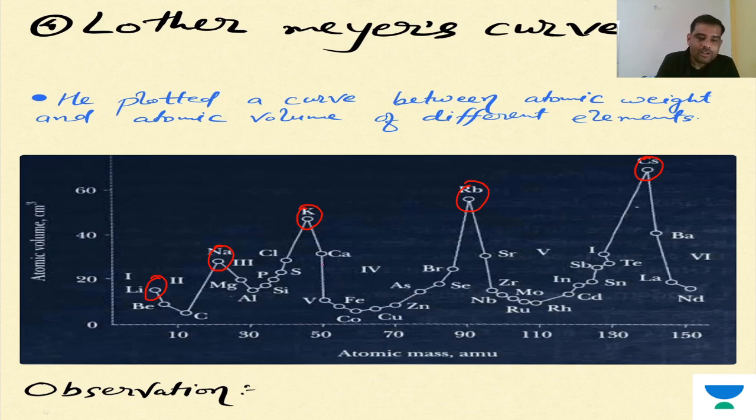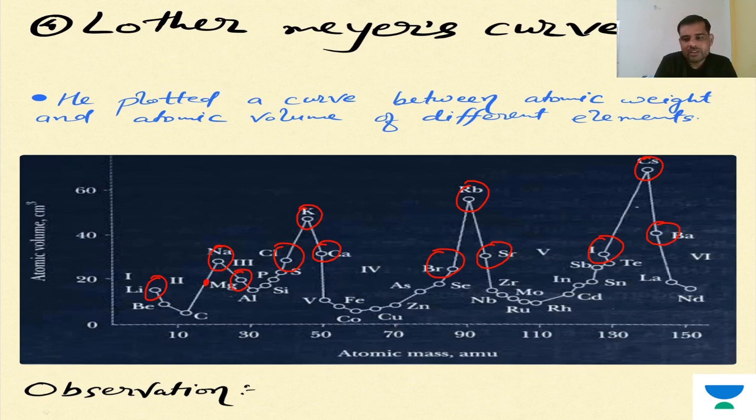Another one, you can see, is the descending position. In the descending position you can see magnesium, calcium, strontium, and barium. Those are alkaline earth metals. So the conclusion we can see is that from alkali metal to alkaline earth metal the volume decreases. And on the ascending part you can see chloride, bromide, iodide. Somewhere here fluoride would also be.